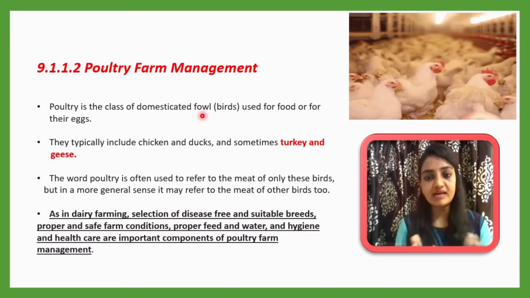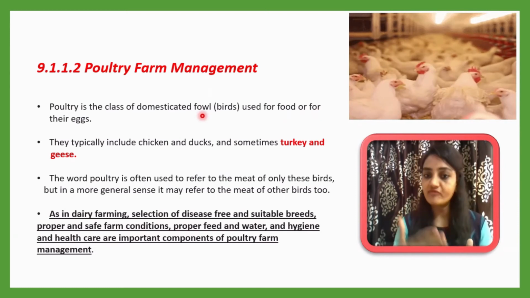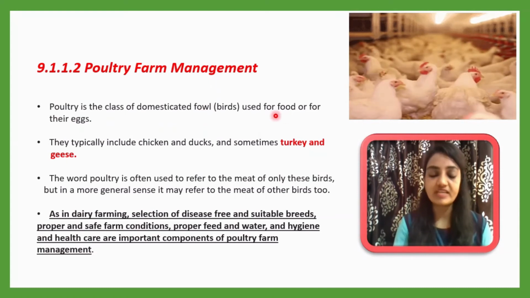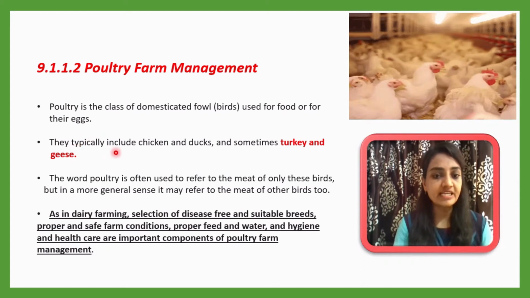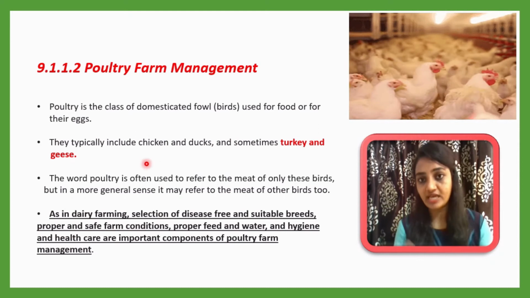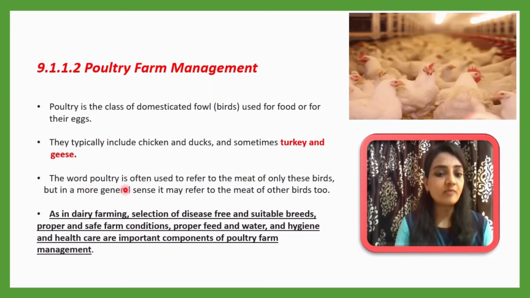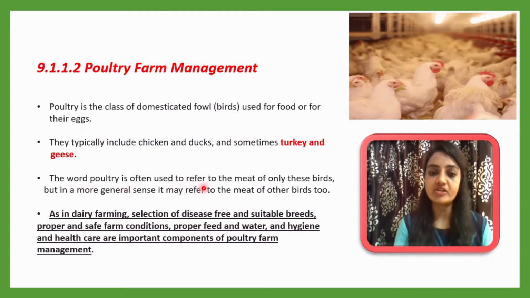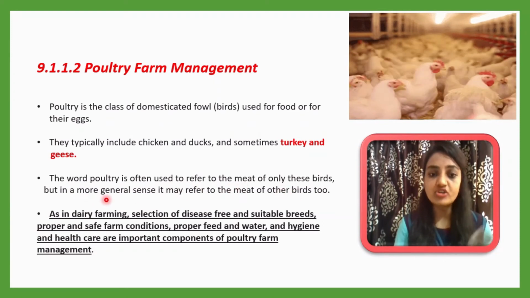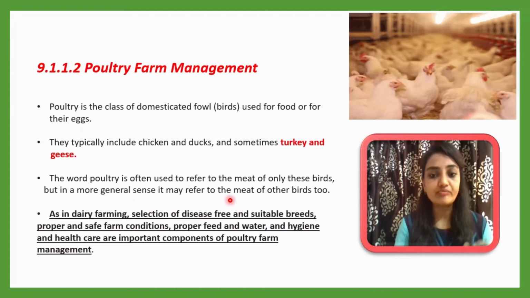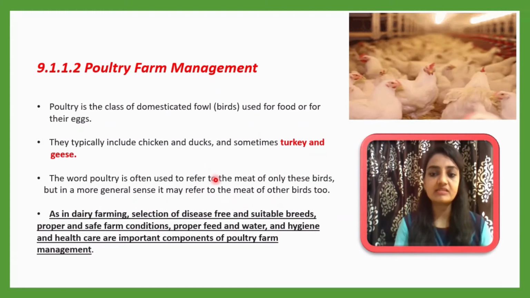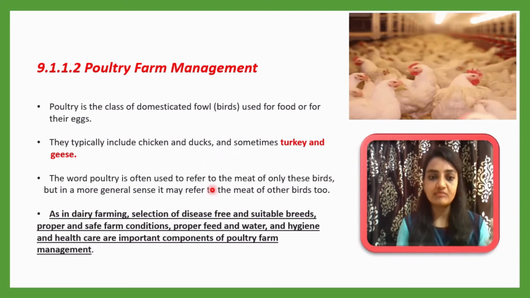The birds themselves may be used as food, or their eggs may be used as food. They typically include chickens, ducks, and sometimes turkeys and geese. While poultry often refers to the meat of only these birds, it is more general in sense and may refer to the meat of other birds too. Generally these birds are included, but many other birds are also there in poultry farms.